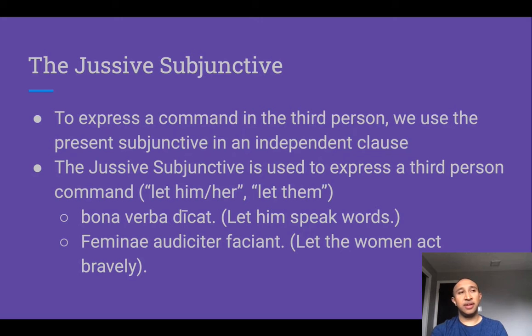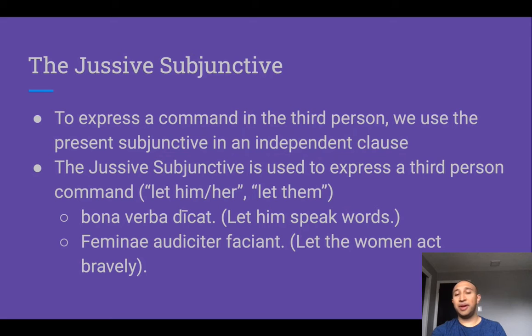The jussive subjunctive is what we use if we want to express a command in third person, right? So if we want to command somebody who we're not talking to, who's outside of the regular frame of our conversation, okay? And we translate it as let him or her if it's singular, or let them if it's plural, okay? So our first example, this jussive subjunctive using a present subjunctive, bona verba dicat. So dicat there is our present subjunctive verb, and we translate it as let him speak good words, okay?